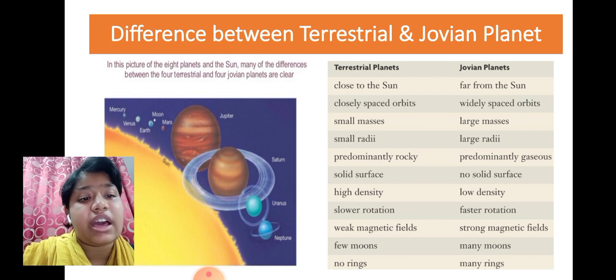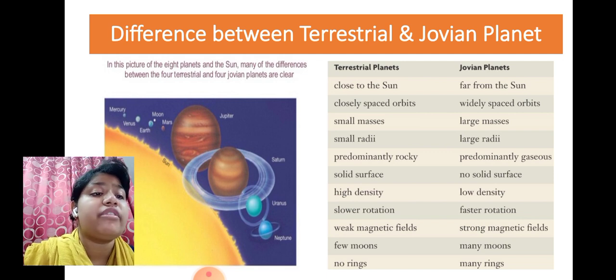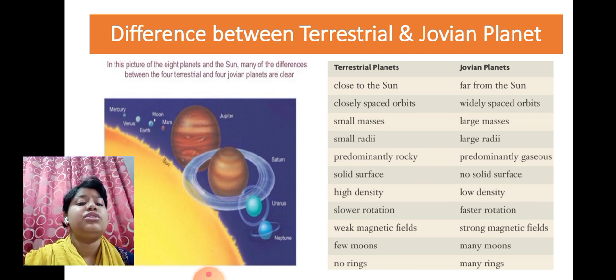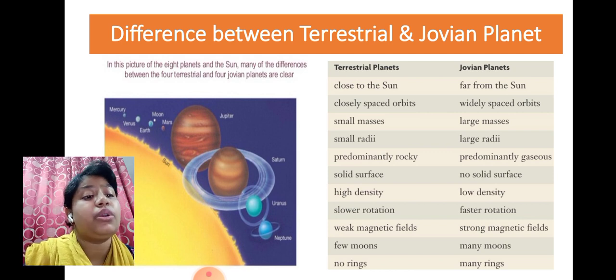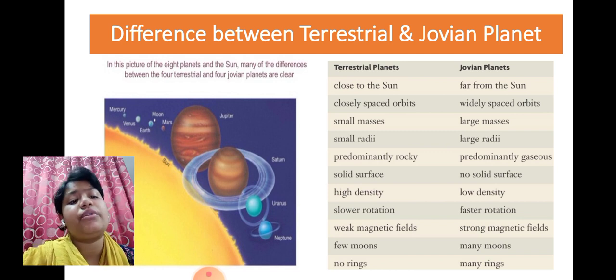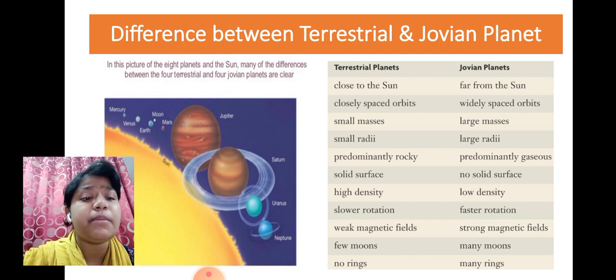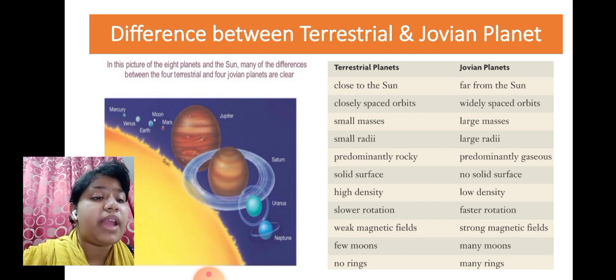Terrestrial planets are high in density, Jovian planets are low in density. Terrestrial planets are slower in rotation, but Jovian planets are faster in rotation. Terrestrial planets have weak magnetic fields, and Jovian planets have strong magnetic fields.